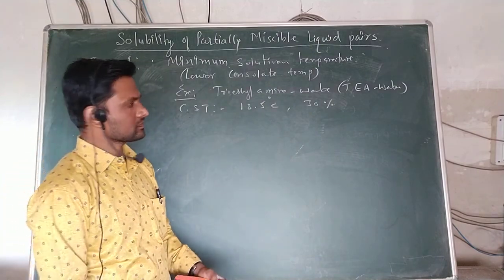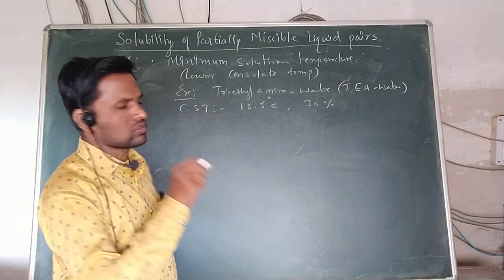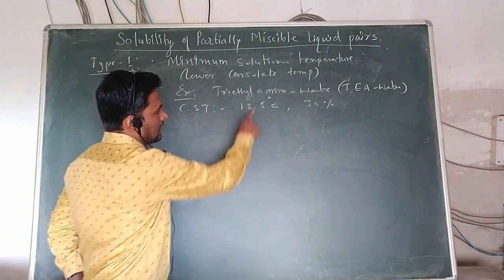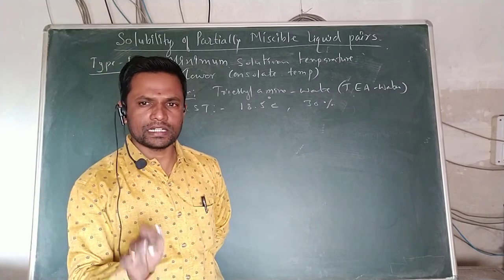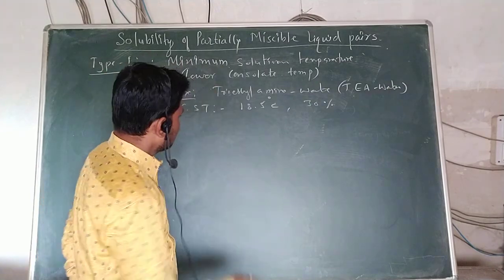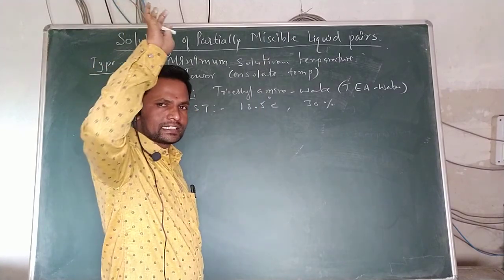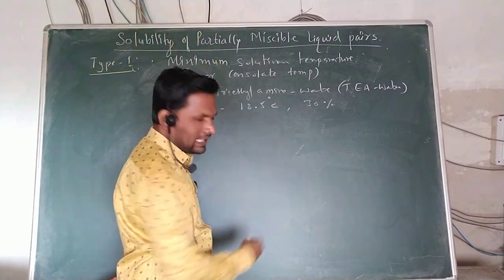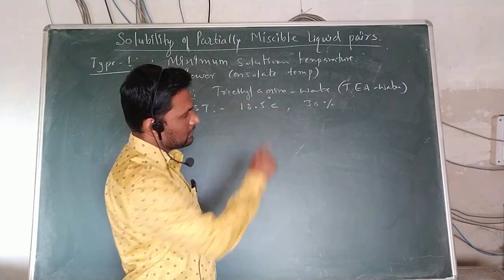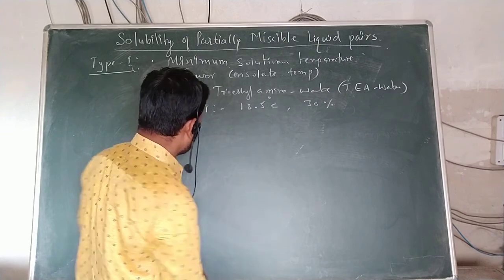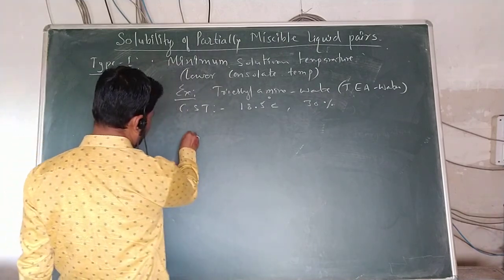Here we can see the minimum solution temperature, that is the lower consolute temperature, where triethylamine and water are immiscible liquid pairs, but they can be miscible below 18.5 degrees Celsius. Above 18.5 degrees it is heterogeneous, but below 18.5 degrees Celsius, at 30% composition of triethylamine in water, it is soluble, that is miscible. Here we can see the diagram.